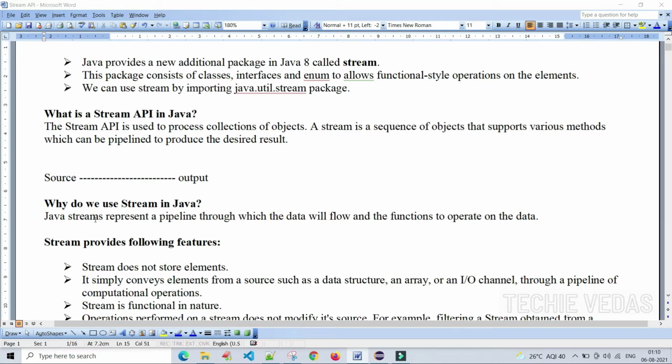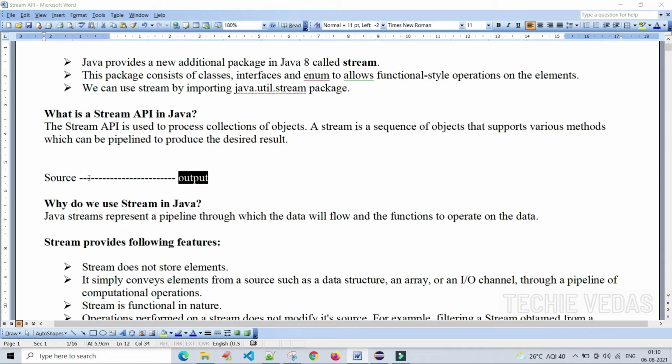What they are saying technically is that Java streams represent a pipeline through which data will flow. As we said, this is the source, this is the pipeline through which the data will flow, and this is the output we get.